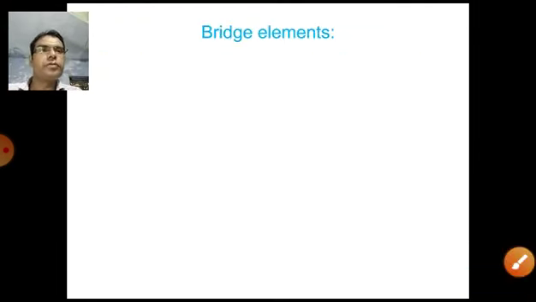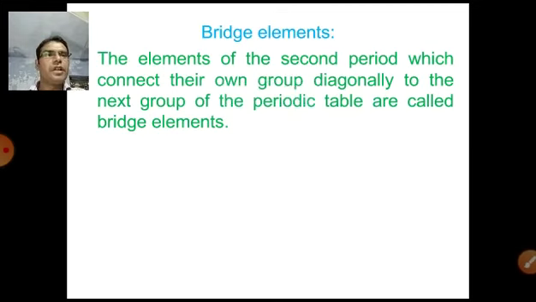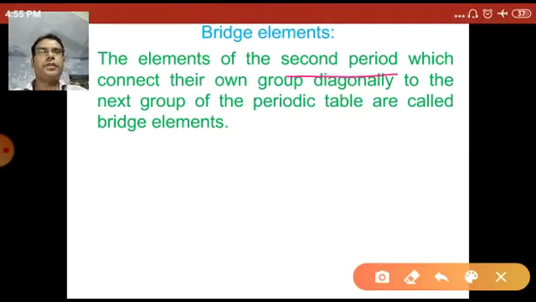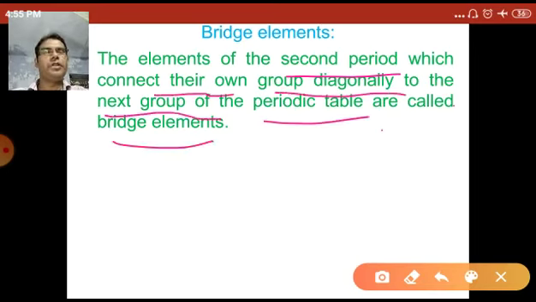Now bridge elements. What is a bridge element? The elements of the second period which connect their own group diagonally to the next group of the periodic table are called the bridge elements.